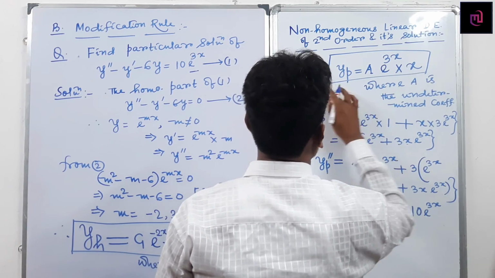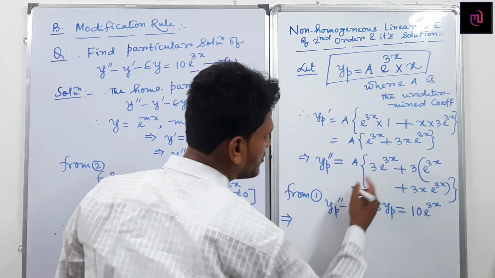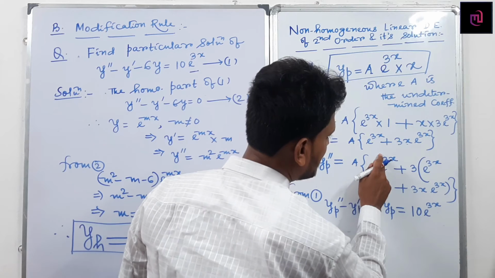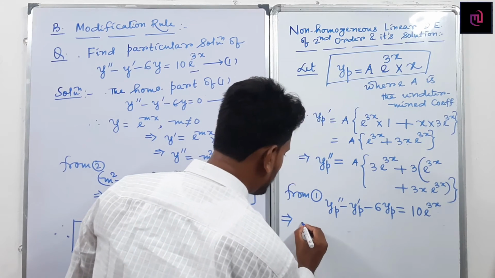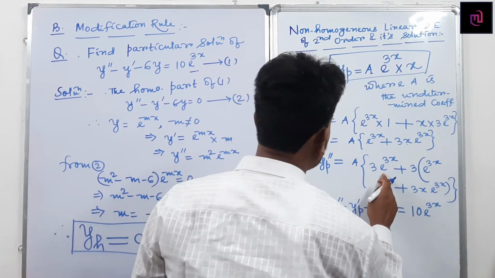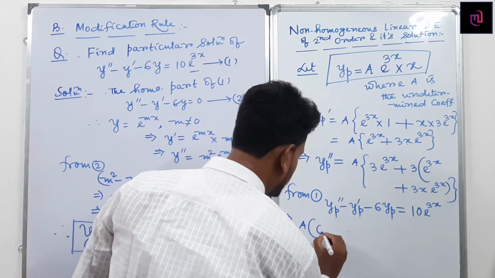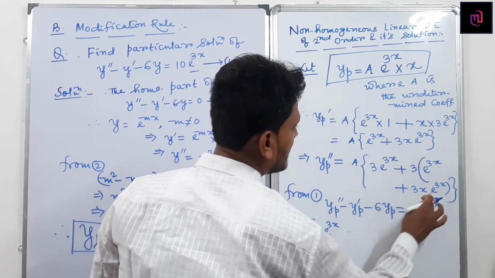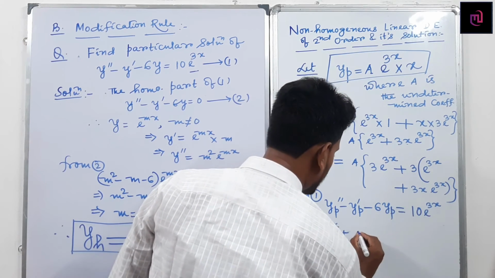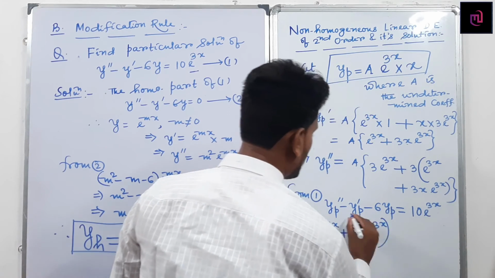Can I write this line? So replacing the values, can I write yp double dash, A into this part. Here verify it: 3 e^(3x), 3 e^(3x), again 3 into 3. So can I write 3 e^(3x) and 3 e^(3x), so 6 e^(3x), plus 3 into 3, that is 9x e^(3x), minus yp dash.